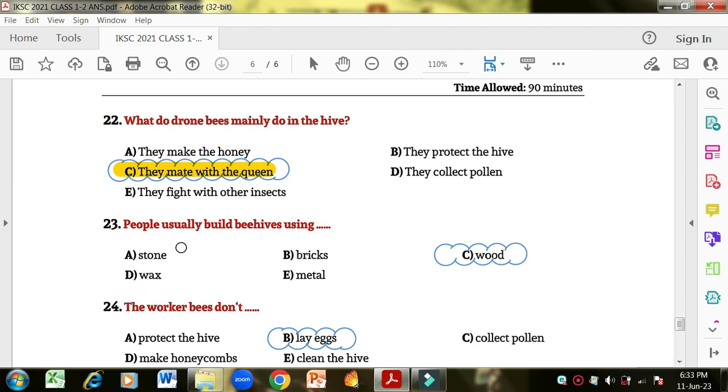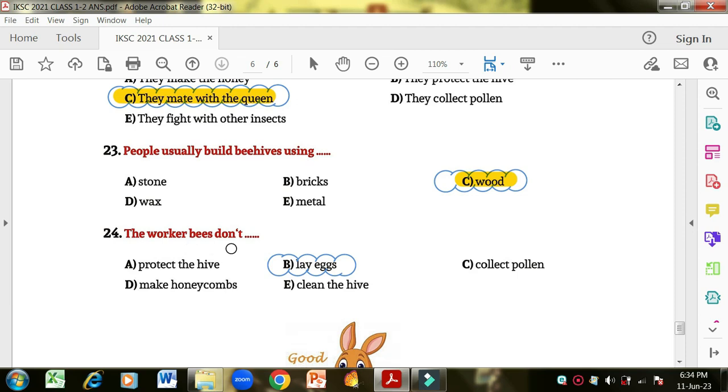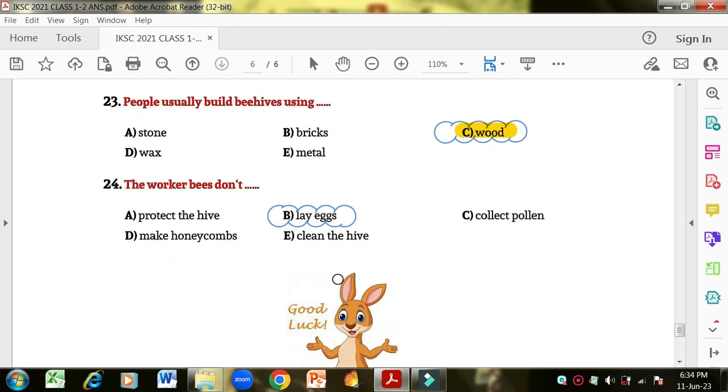People usually build beehives using, how do people make them? By wood. We have seen in the picture also that we make wooden boxes for the bees to collect the honey. Now see the worker bees, what do they not do? Protect the hive? Yes, they do protect the hive. Make honeycombs? Yes, they do make honeycombs. Clean the hive? Yes, they clean the hive. Collect pollen? Yes, they collect pollen. But what do they not do? They don't lay eggs. Okay, option B is correct. Worker bees don't lay eggs. This duty is done only by the queen bee.